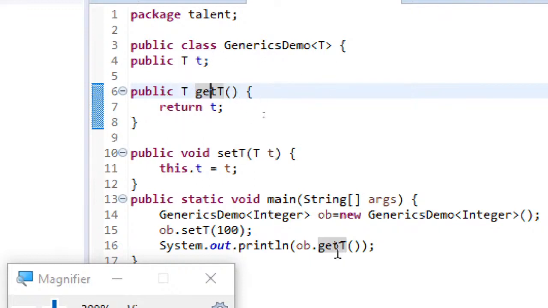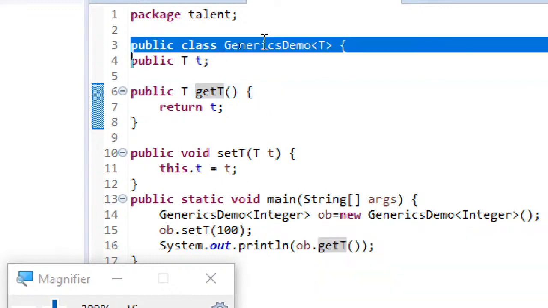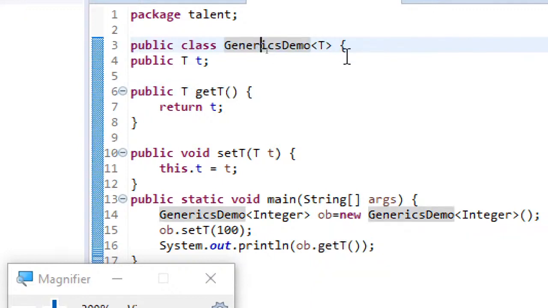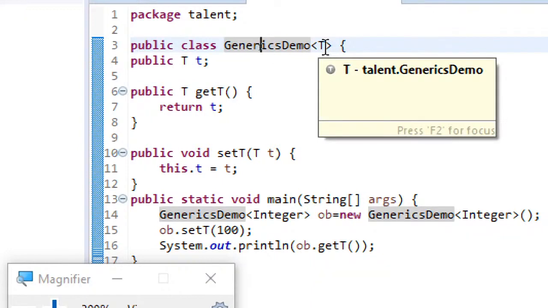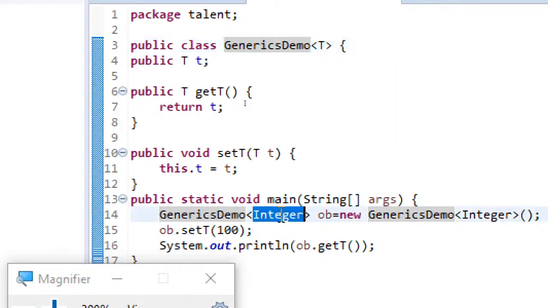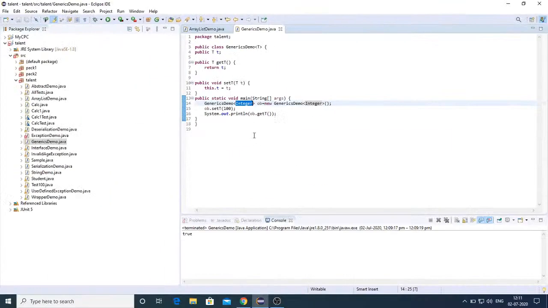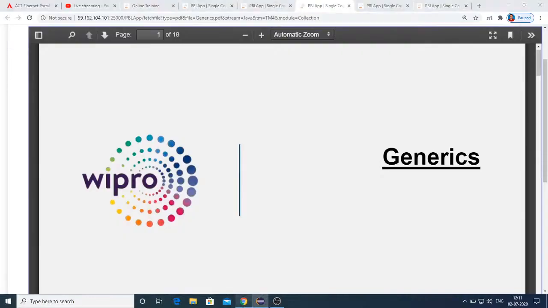From whichever other class you want, you can create an object of this generic class of yours, and then you can specify the type, and then you can keep adding or retrieving objects of that particular type. If you don't specify the type, the default type is going to be object. I hope everyone understood.